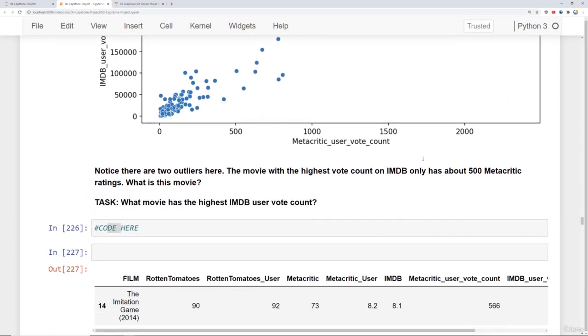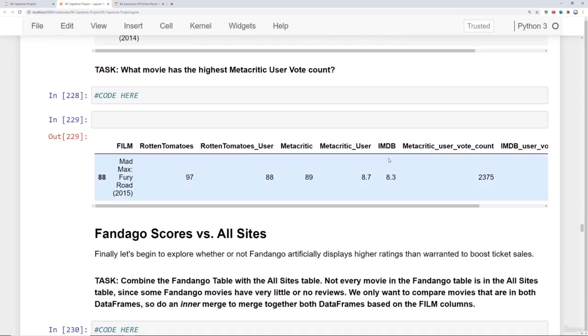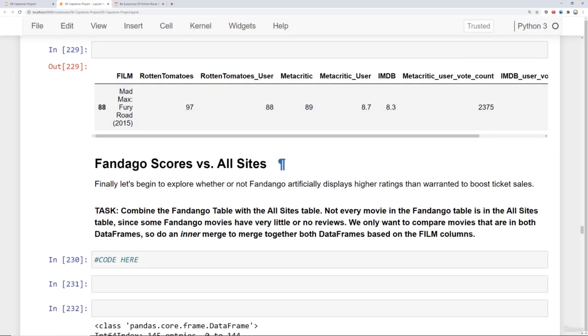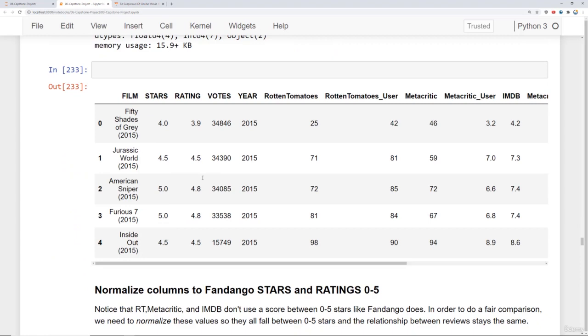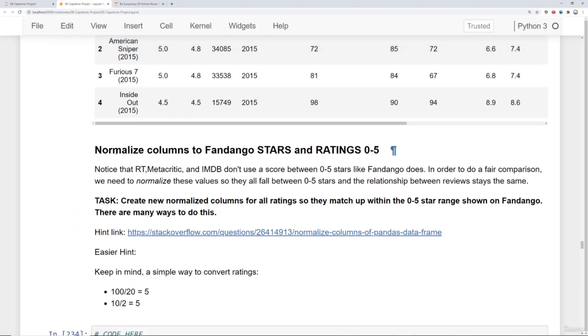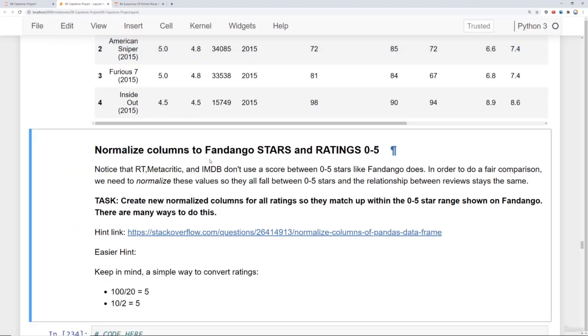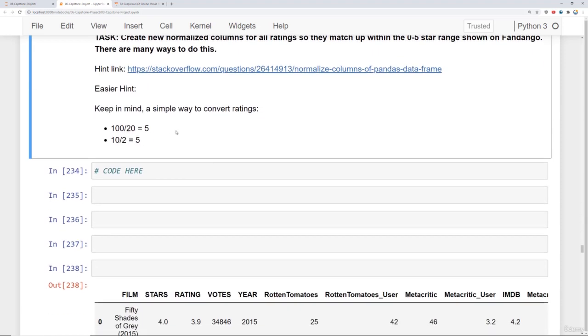But after that, we switch back and move to our main story, which is the Fandango scores versus all the other sites. So you'll use what you know about pandas and merging tables together to merge those two data frames. And eventually you'll also have to realize how to normalize scores, because certain ratings, like on Rotten Tomatoes, go from 0 to 100 instead of a 0 to 5-star range. So you'll calculate how to do that.